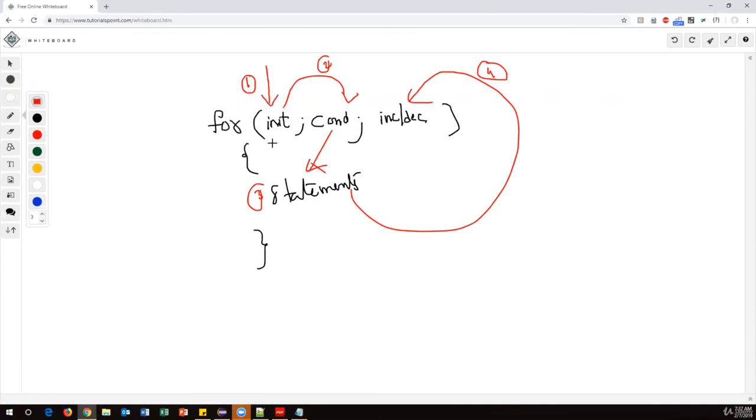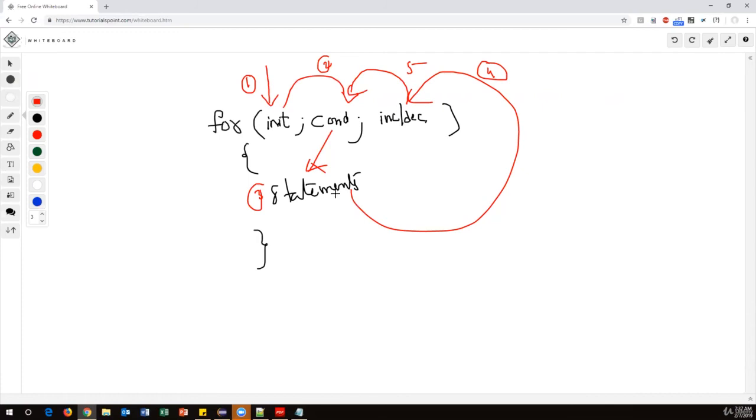First it initializes, then immediately checks the condition. If the condition is true, it executes the statements. After the execution is done, incrementation or decrementation happens. And after that, it immediately checks the condition again. If the condition is true, it again executes the statements, again increments, and again checks the condition.